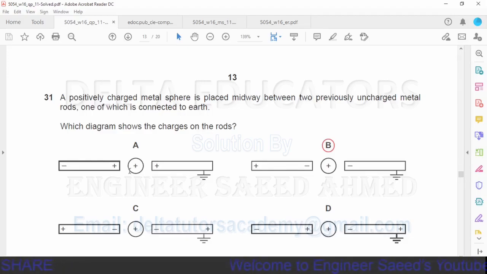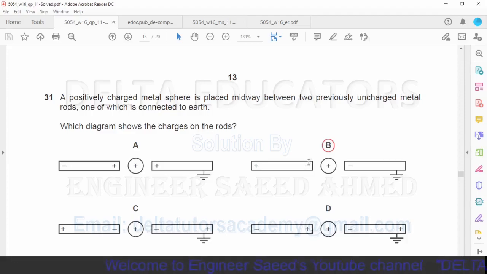Question number 31. A positively charged metal sphere is placed midway between two uncharged metal rods, one of which is connected to earth. Which diagram shows the charges on the rods? Here we have a positively charged metal sphere, so it will attract the negative charges. Now in option A, it is shown attracting positive charges, so it is not possible.